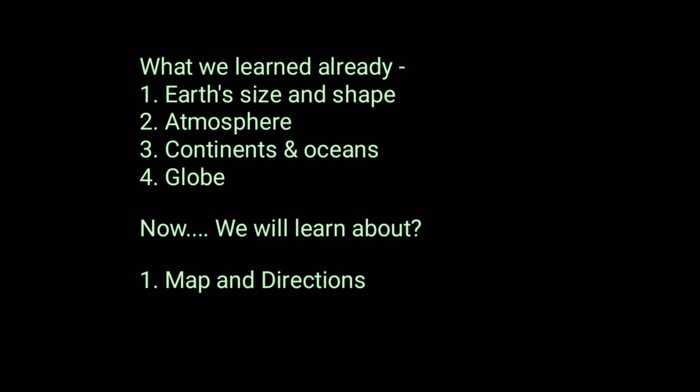But we need to know their locations also, right? Suppose you know my house, that I am living in Hooghly, Uttarpara, but you don't know where Uttarpara is. Then what is the point of knowing? No point. This is why you have to know about the map, because a map tells us about the location of specific continents, cities, towns, and so on. And we also have to know about directions, because if we don't know the uses of direction, we can't find the places on the map.